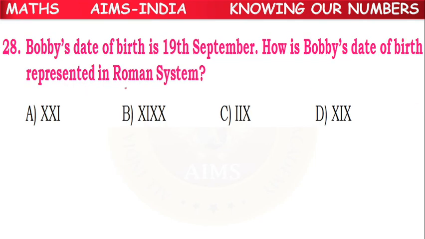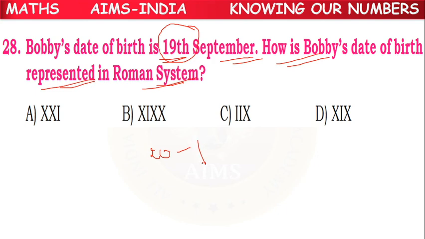So next. Bobby's date of birth is 19th September. How is Bobby's date of birth represented in the Roman system? How to write 19?